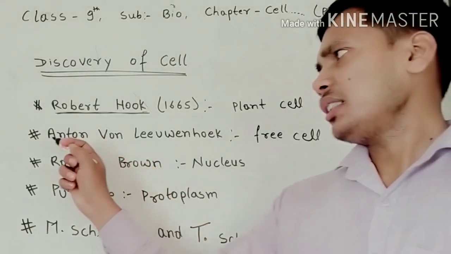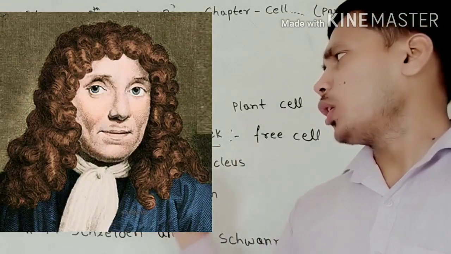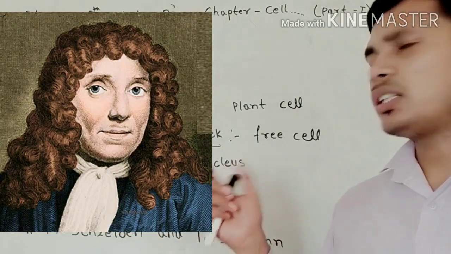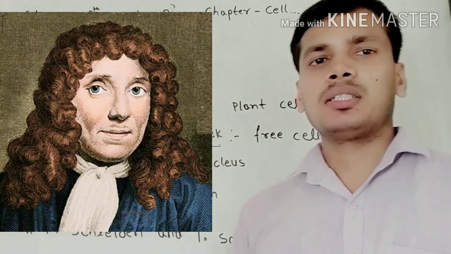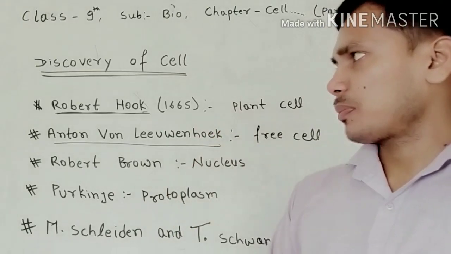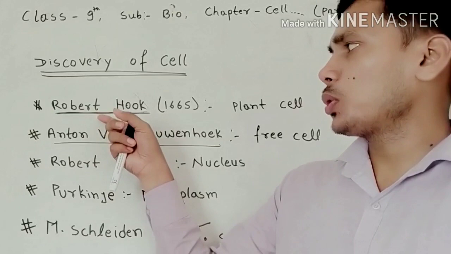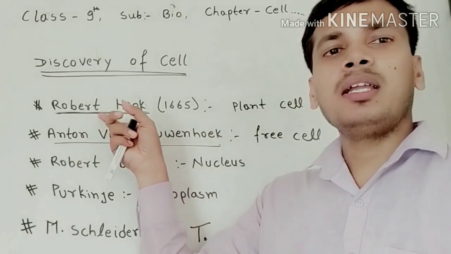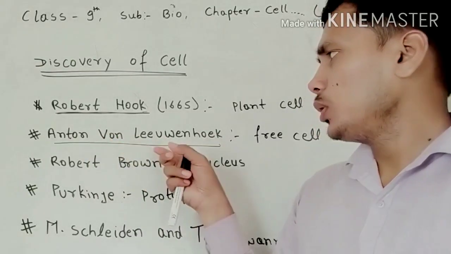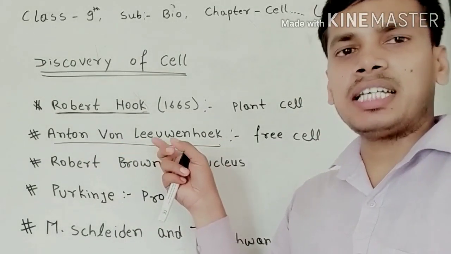Second, Anton von Leeuwenhoek is the scientist who first saw free living cells in pond water. Free living cells means he observed bacteria, protozoa, etc. I am going to tell you again, mind it: Robert Hooke saw plant cells, which were dead cells, and Anton von Leeuwenhoek observed living cells, meaning free living cells.